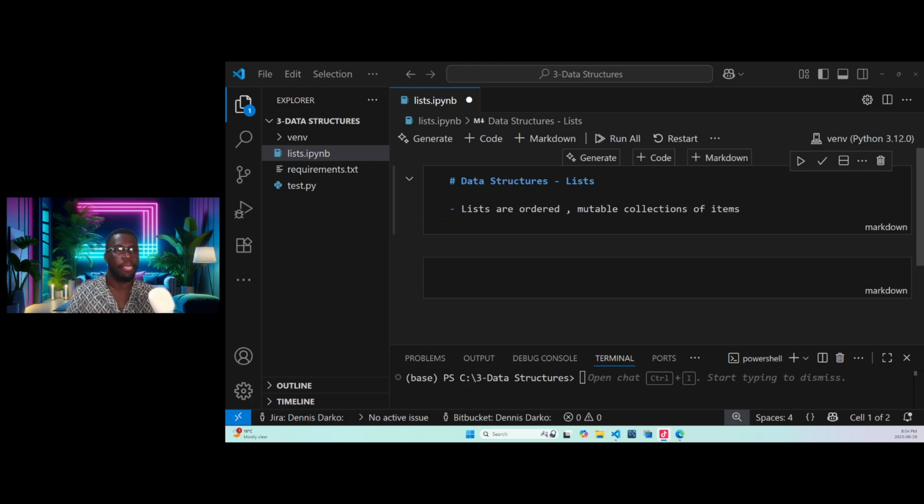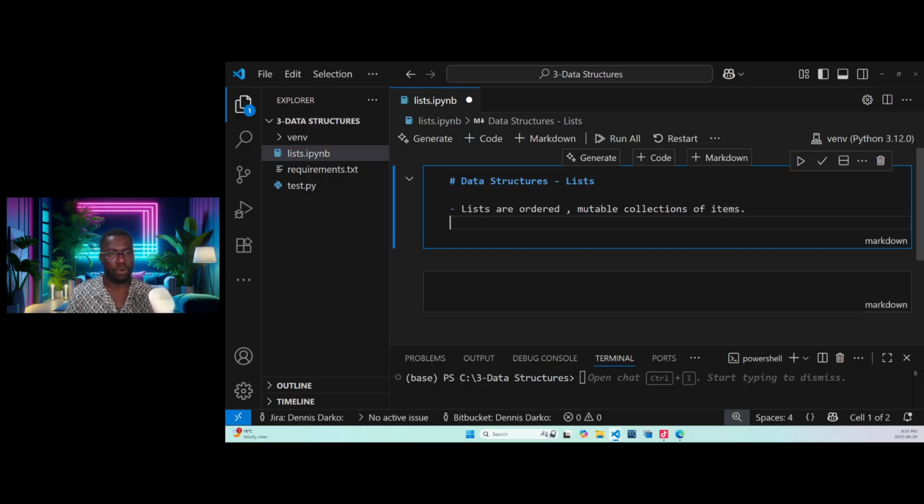You understand? So that's why I'm saying that today we are going to work with lists, and I'm trying to explain to you that lists are ordered mutable collections of items. Okay, I end there. I can go ahead and say they can contain items, okay? They can contain any items of any data type, right?